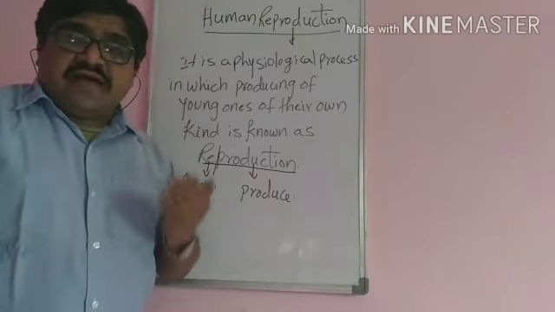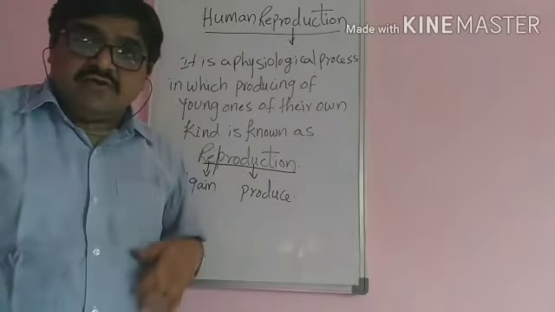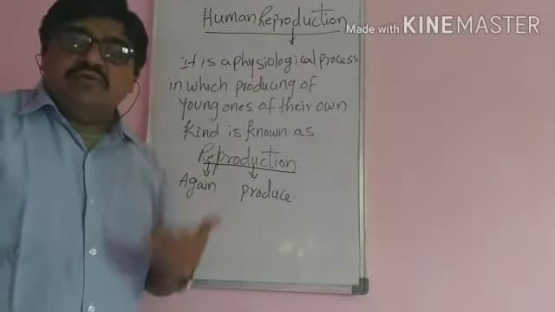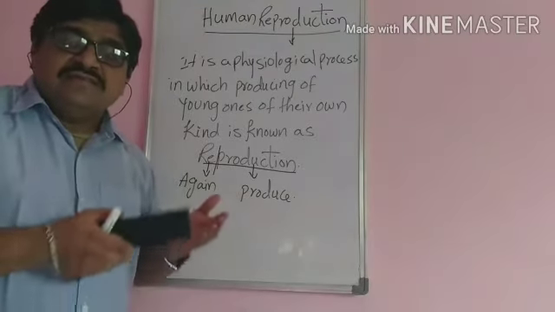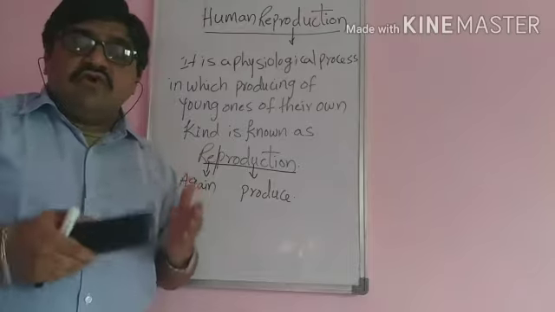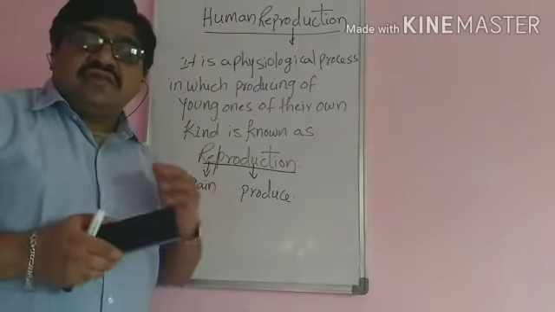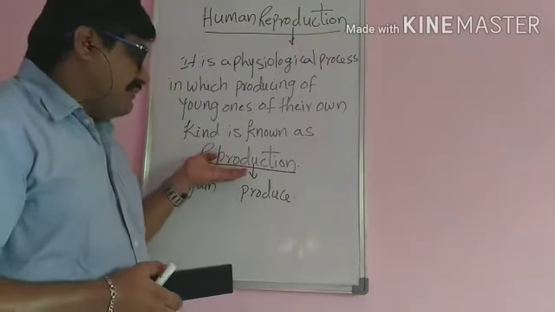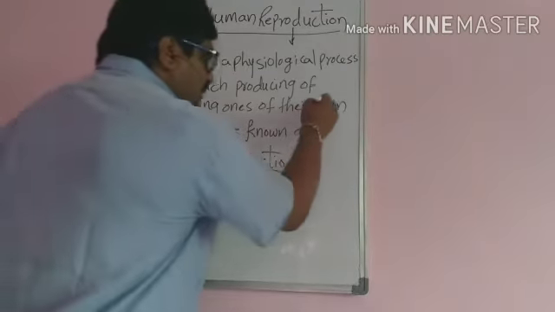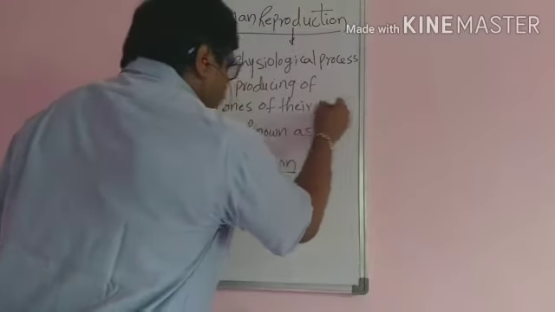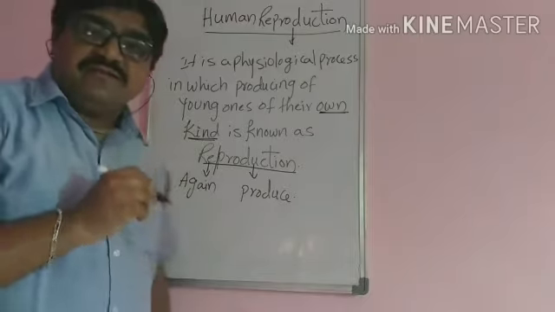That means cats will produce cats, dogs will produce dogs, and humans will produce human beings. This is the same type, the own species, producing, so that we can use the word reproduction. And it is very important that you identify it is their own species or own kind, that means the same type of species only.